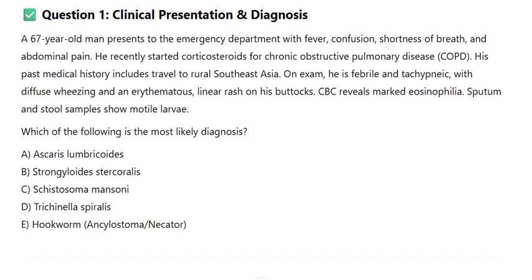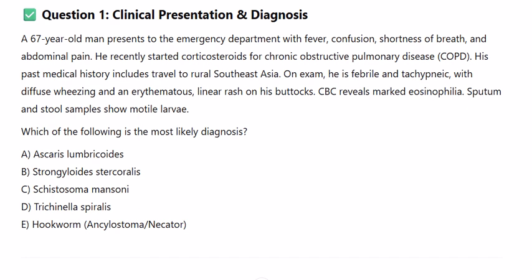Which of the following is the most likely diagnosis? A. Ascaris lumbricoides. B. Strongyloides stercoralis. C. Schistosoma mansoni. D. Trichinella spiralis. E. Hookworm, Ancylostoma duodenale. Correct answer, B.